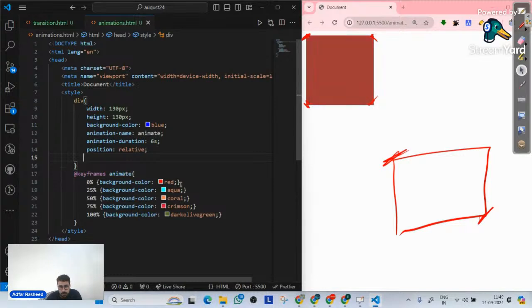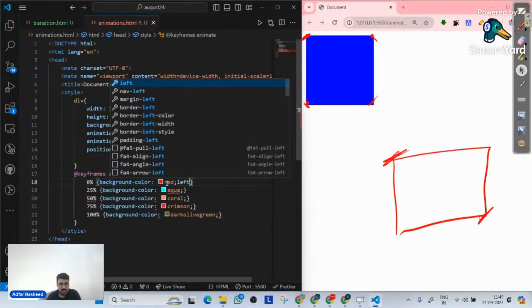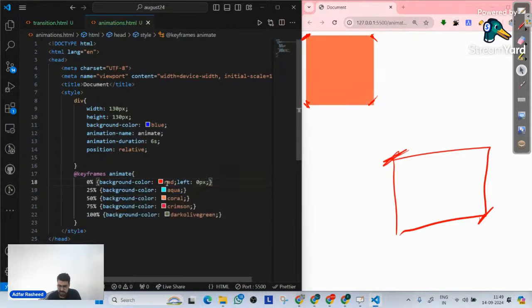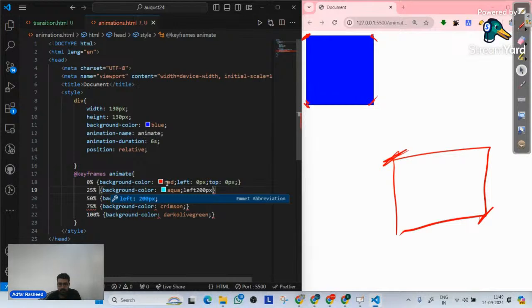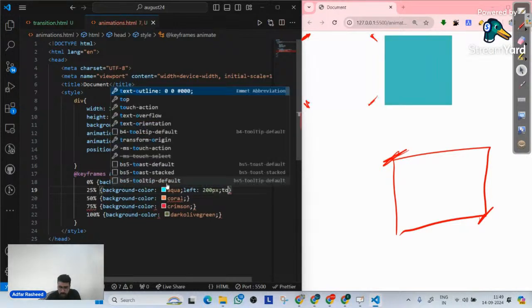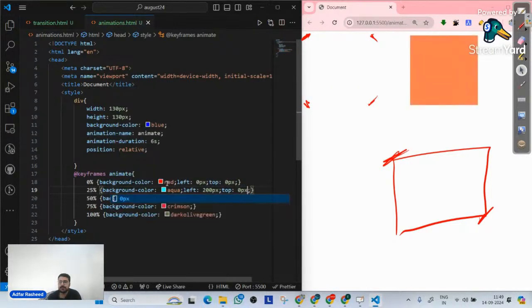So when 0% is happening, since this element already has position relative, I will tell it: make the left 0, make the top 0. Done. After that, once my time is 25%, make the left 200 pixel and the top 0 pixel.